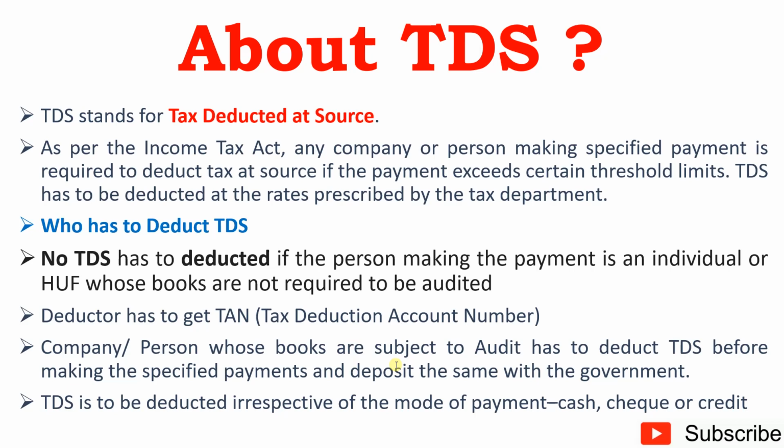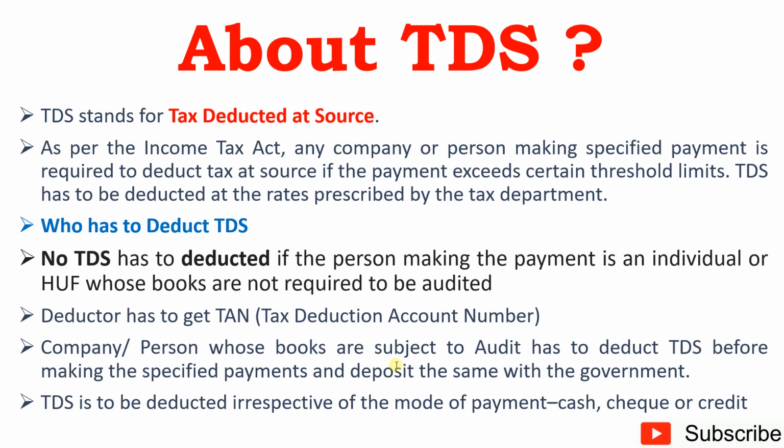Who has to deduct TDS? No TDS has to be deducted if the person making the payments is an individual or HUF whose books are not required to be audited. So, individuals or HUFs are not required to deduct TDS. If their accounts are subject to audit, then only they have to deduct TDS.